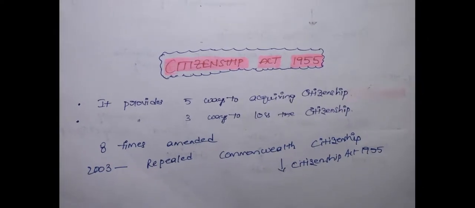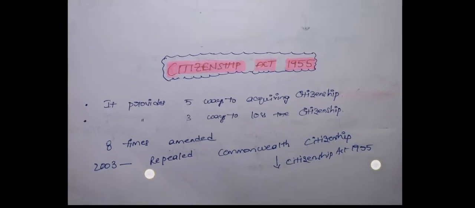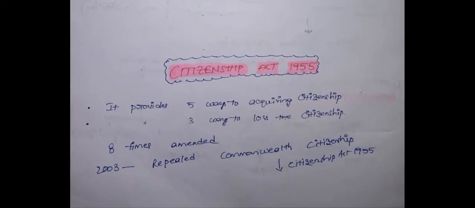The importance of this Citizenship Act 1955 is that it provides 5 ways of acquisition of citizenship and 3 ways of loss of citizenship. It was amended 8 times from time to time, whenever there were changes regarding citizenship. The Citizenship Amendment Act 2003 repealed Commonwealth citizenship. Before this amendment, we had Commonwealth citizenship also. According to the 2003 Amendment Act, it was repealed.